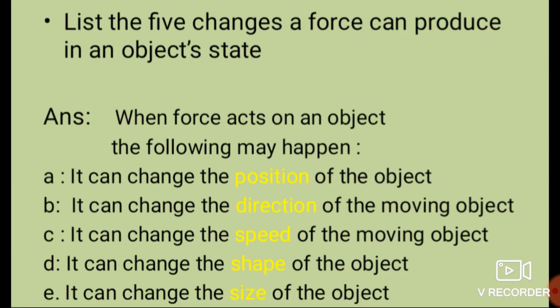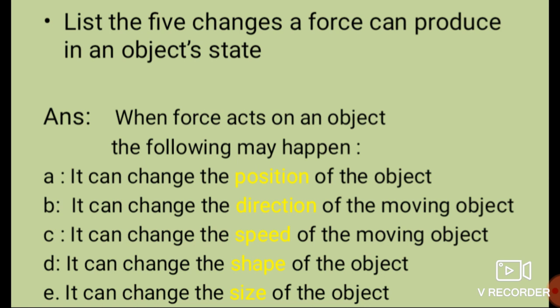First, it can change the position of the object. This we have seen: if any kind of force is applied, it can change the position of the object, then the direction of the moving object, speed of the moving object, shape of the object and size of the object. This we have seen in the first slide, the effects of forces. Whenever we apply force on the rubber band, it can change the shape.